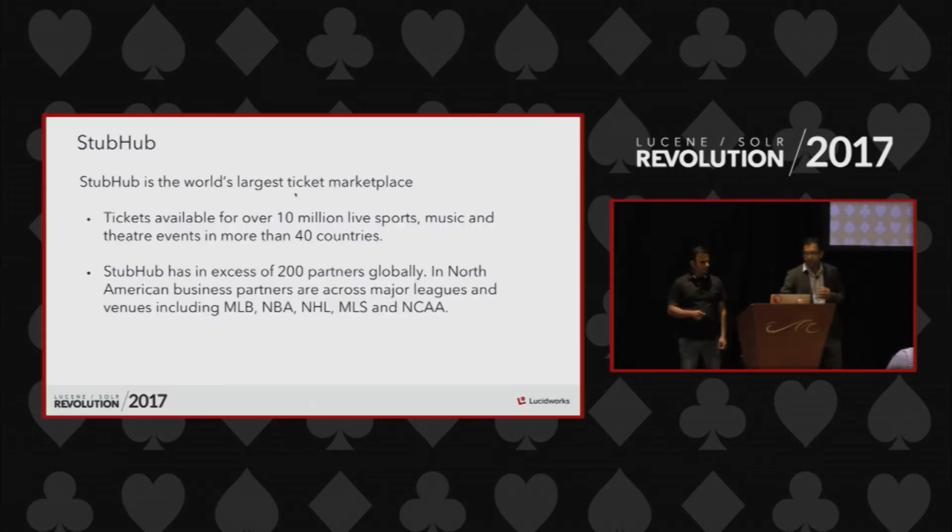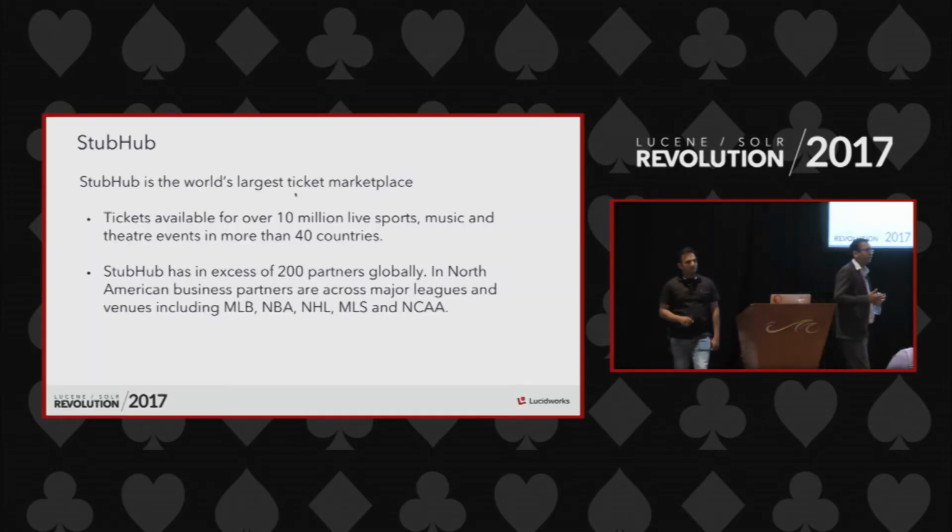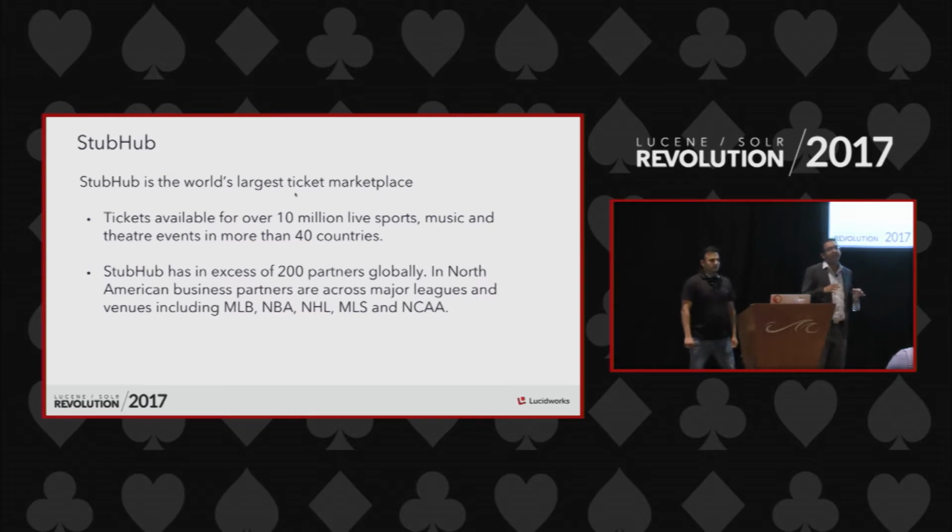Now, before we go over all that, I just want to mention quickly what StubHub is. StubHub is the world's largest ticket marketplace. We have tickets for over 10 million events. Our idea with StubHub is to create a safe marketplace between buyers and sellers so that they can buy tickets safely.